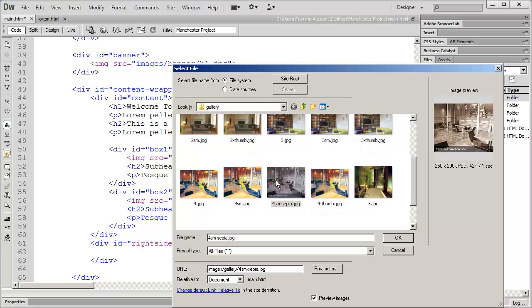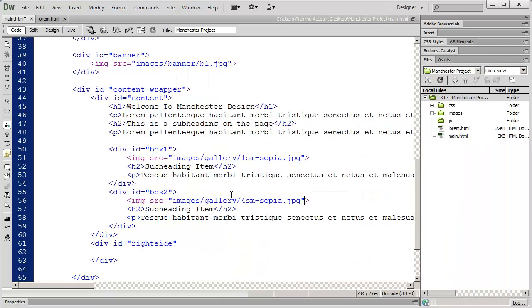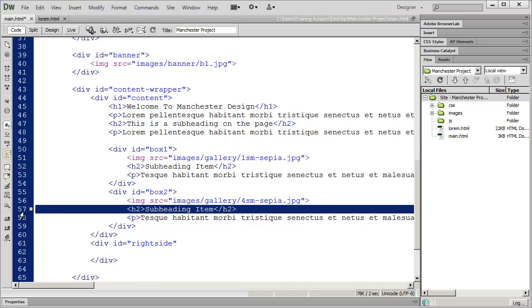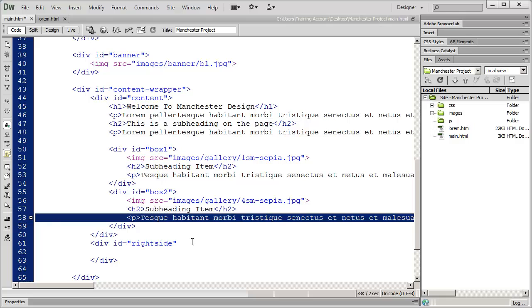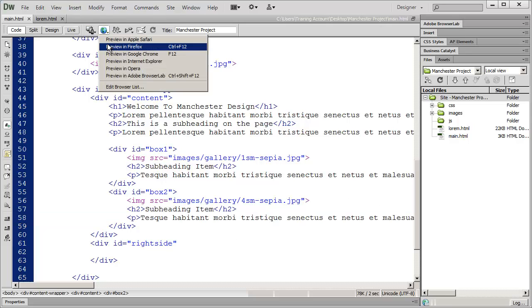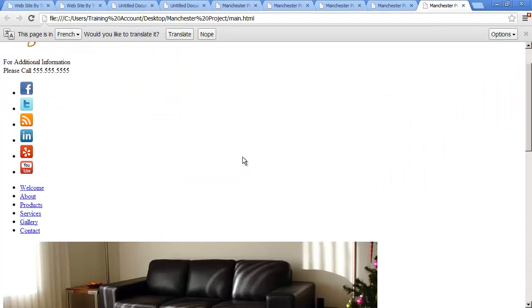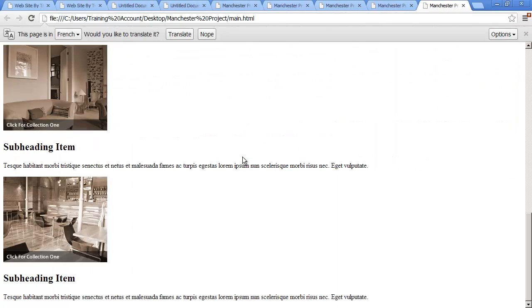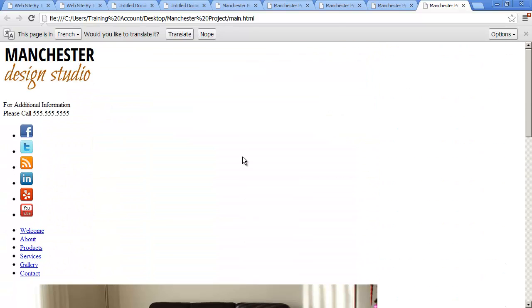Let's see, where is it? I'm sorry, it was 4SM. And then again, make sure you close off the image tag. And then we have our H2 tag and we have our paragraph tag there. So again, let's go ahead and look at this in a browser just to make sure that everything is appearing correctly, and it is.